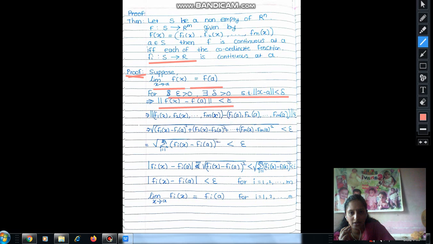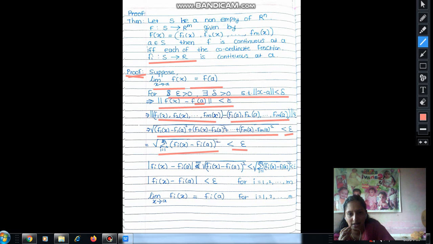But norm of f of x minus f of a less than epsilon means what? Here the function f of x is f1x, f2x up to fmx, and f of a is f1a, f2a up to fma. Since we are in vector valued function, by definition of norm, it can be written as square root of f1x minus f1a bracket square plus f2x minus f2a bracket square and so on, fmx minus fma bracket square. This term is less than epsilon. This can be written as square root of summation i running from 1 to m of fix minus fia bracket square, which is less than epsilon.